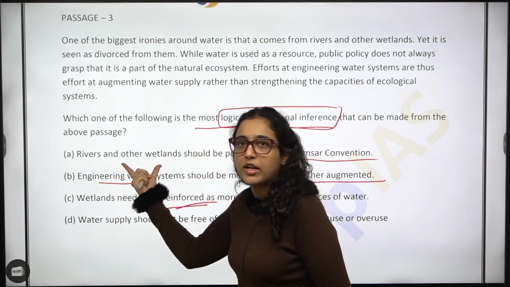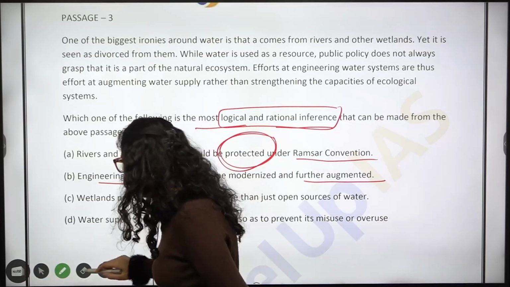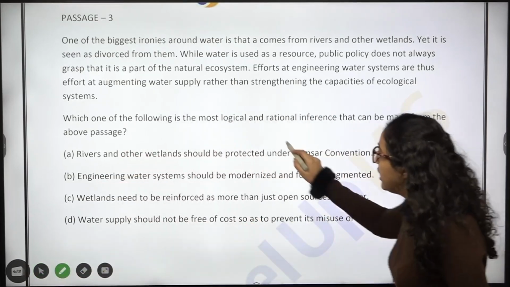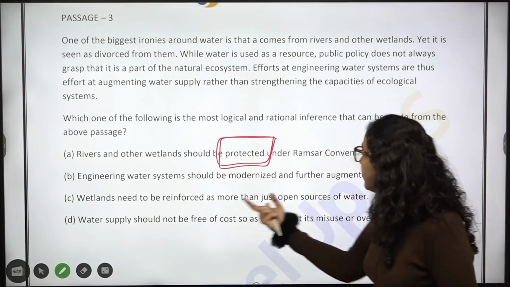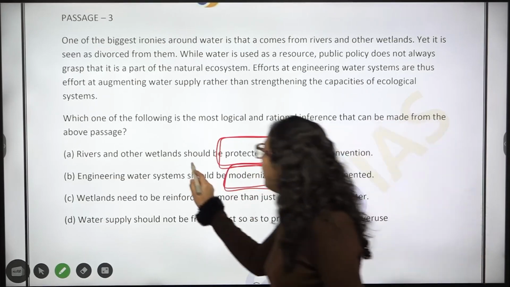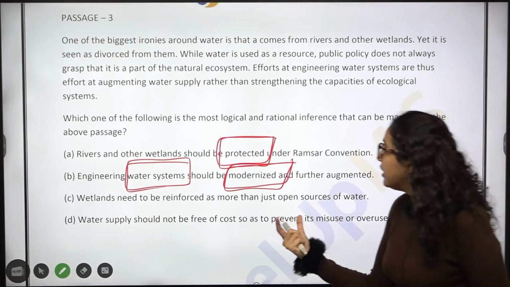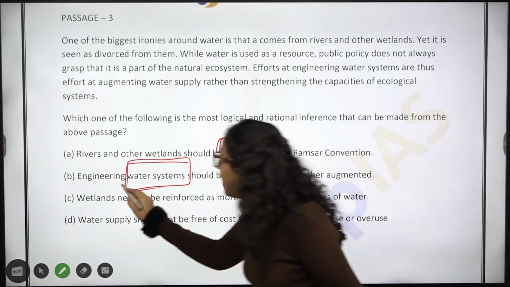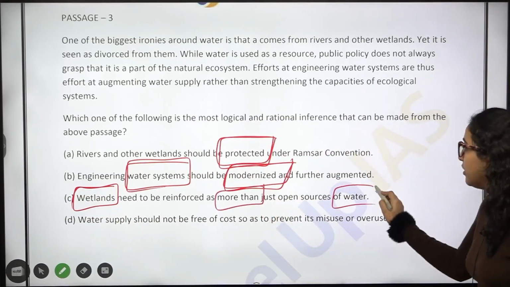इसमें बोल रहे रिवर और वेटलैंड, इसमें क्या बात है? About highlight the keywords. This is also one thing. See, highlight the keywords. In this, we are talking about protection. Engineering water system should be modernized. In this, we are talking about modernization of water system. ठीक है? Wetlands need to be reinforced as more than just open sources of water. Wetlands more than water. ठीक है?